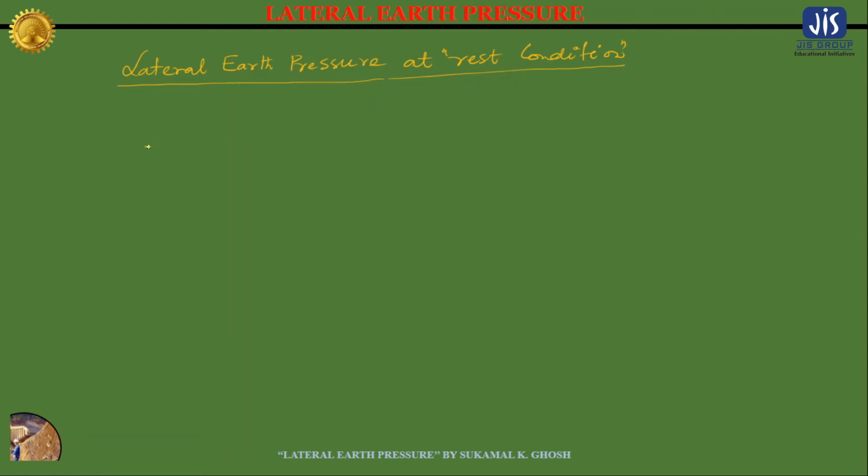Suppose this is the ground level. Now here is a soil element. This is a soil element, a 2D picture. In this soil element, sigma V is acting from both sides, and also sigma H, the lateral earth pressure, is acting.